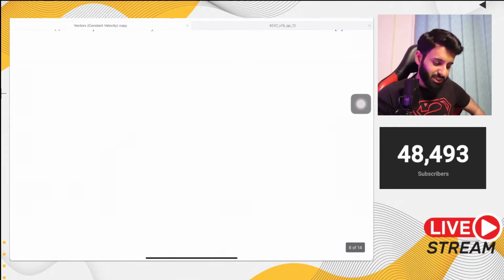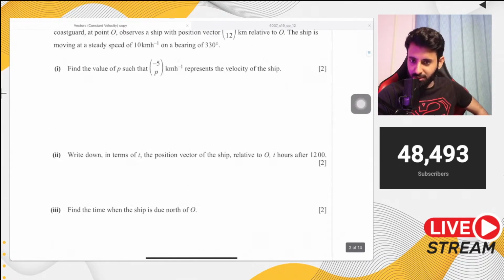What about adding vectors? Of course, that's in the syllabus. What kind of a question is that? Of course, adding vectors is in the syllabus.